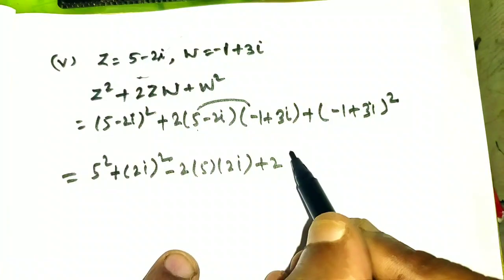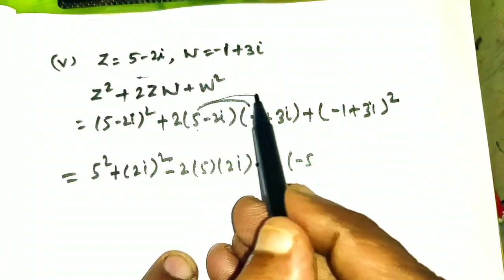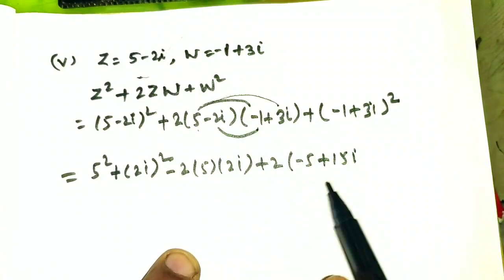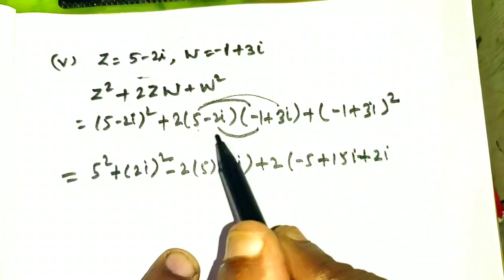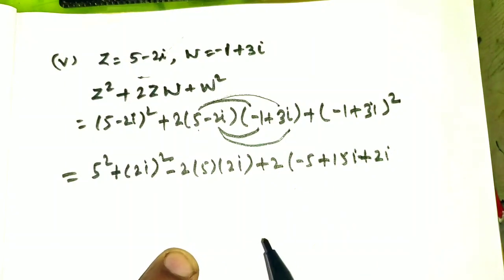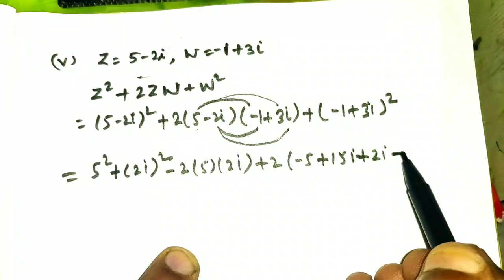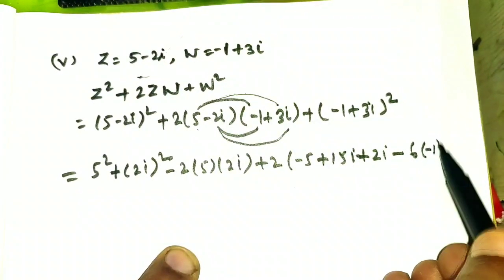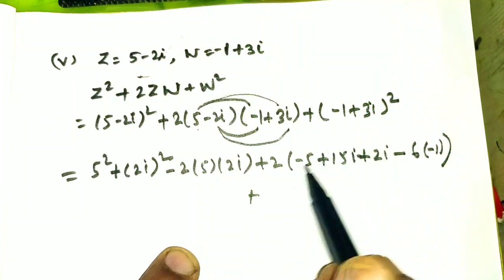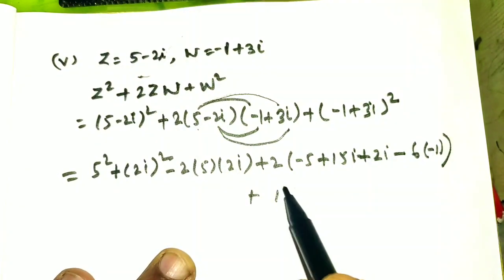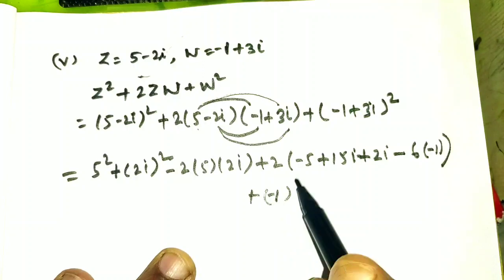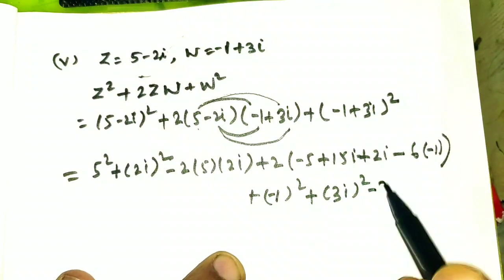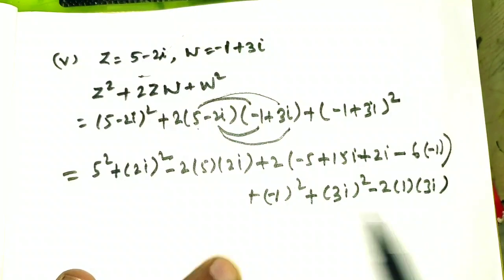5 into minus 1 gives minus 5, 5 into 3i gives 15i, minus 2i into minus 1 gives plus 2i, minus 2i into plus 3i gives minus into plus minus, 3 2s are 6, i into i square is minus 1. Then expand this, (minus 1) square, that is 1, (minus 1 plus 3i) whole square minus 2 into 1 into 3i.